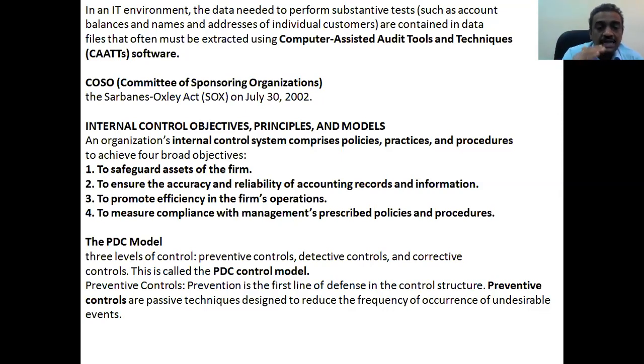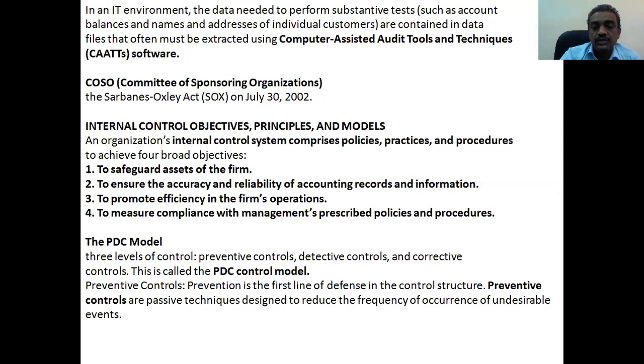Safeguard the assets of the firm. Ensure the accuracy and reliability of the accounting records and information. Promote efficiency in the firm's operations. Firms means the organization, company, or any kind of institution. Ensure compliance with management's prescribed policies and procedures. So PDC is an important term: preventive, detective, and corrective actions.